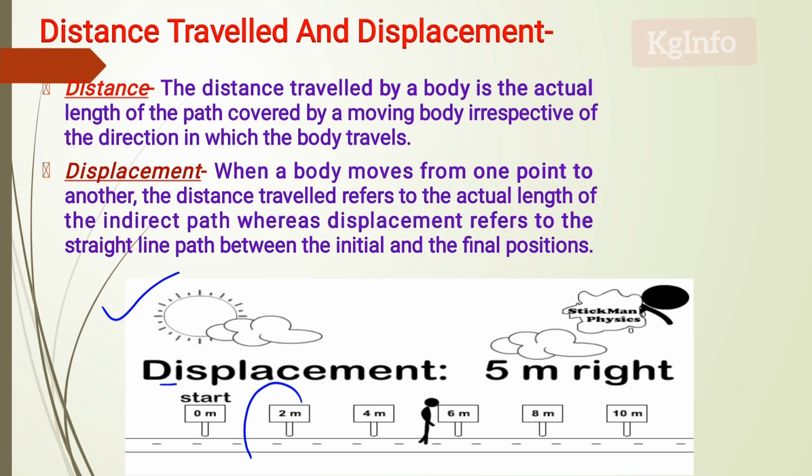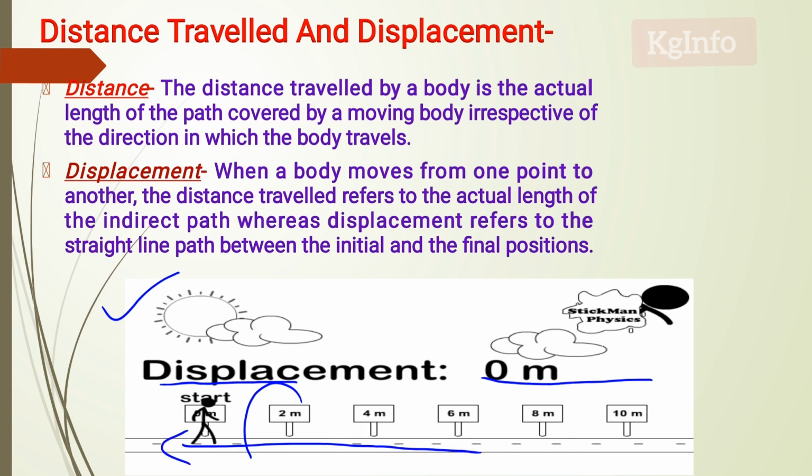See how displacement changes from time to time, second to second. Here, from the starting point, 6 meters towards the right is the displacement. Again he comes back 6 meters to the left, and the total displacement is 0. But on one side, towards the right, he has a direction and distance also. That's why this cartoon indicates 6 meters displacement towards the right.